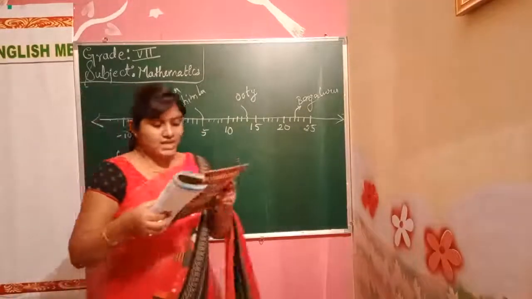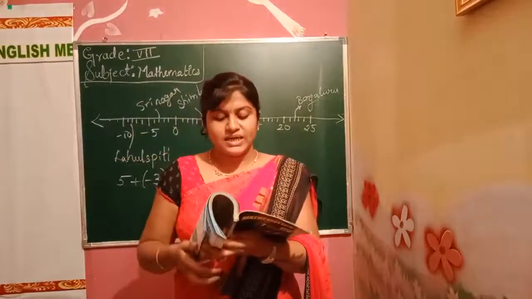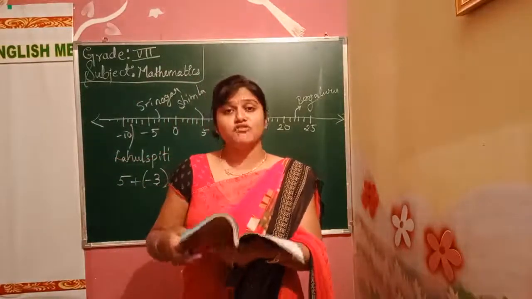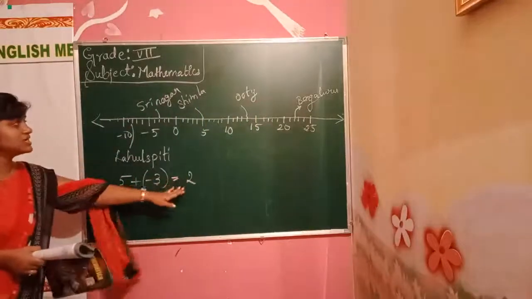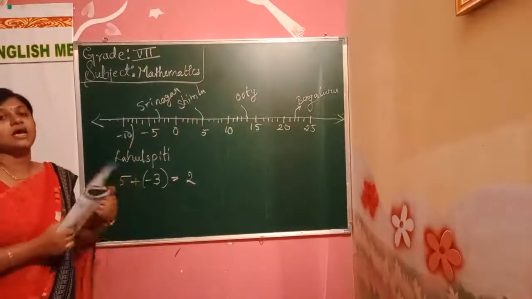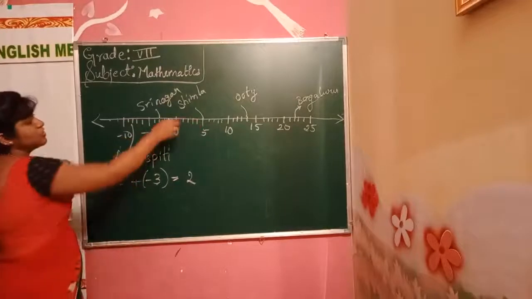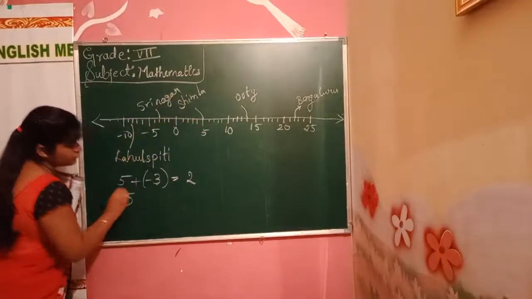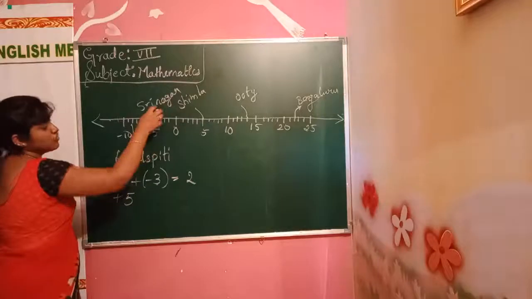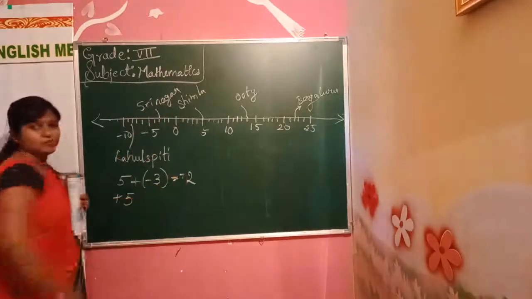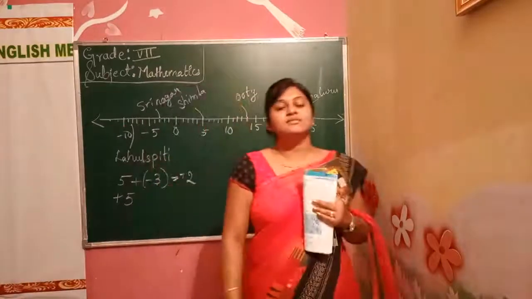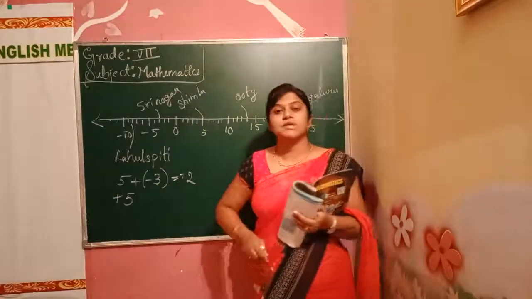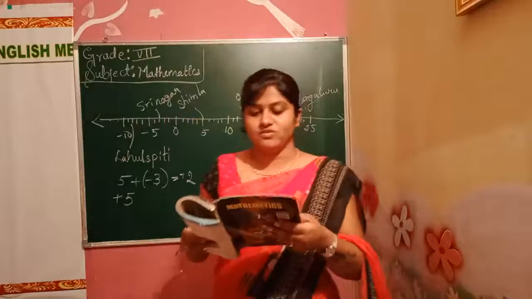Can we say the temperature of Srinagar and Shimla taken together is less than the temperature of Shimla? Yes, it is less than Shimla because Shimla is positive 5, but when we add these two we get positive 2. So what is the answer? Yes, Shimla has a higher temperature compared to these two. Yes, we have to write that.